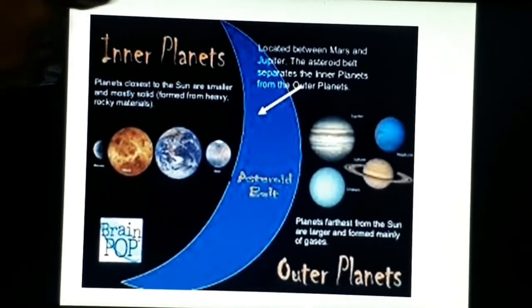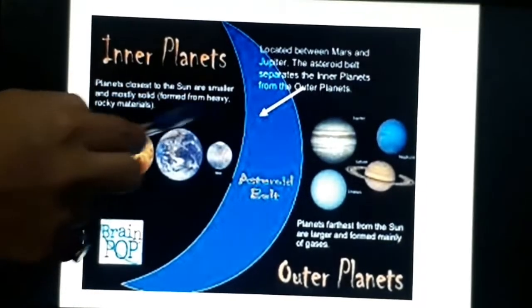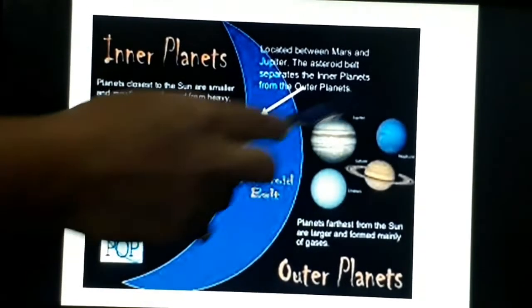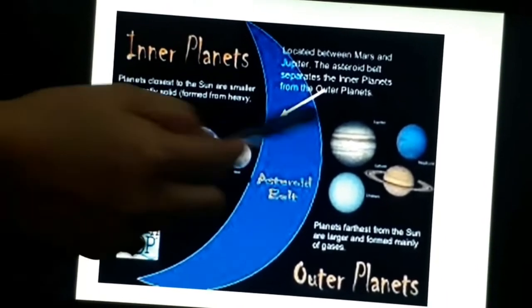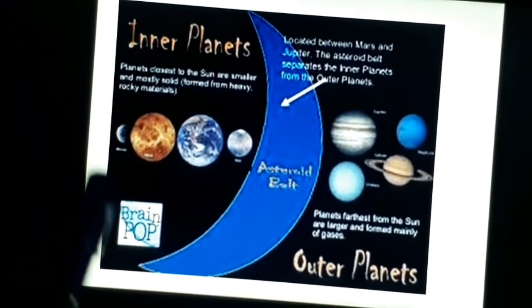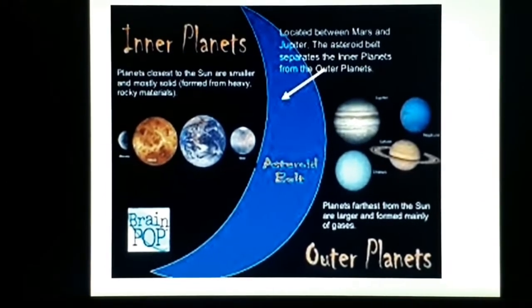Now there is one asteroid belt present in between Mars and Jupiter which separates the inner planets from the outer planets. So this asteroid belt separates inner planets from the outer planets. Now let us study all of these planets in detail.